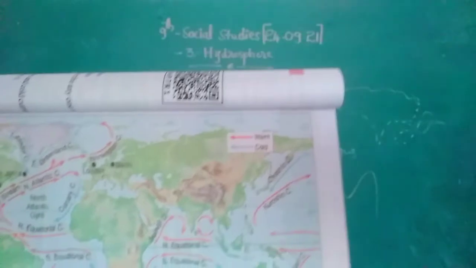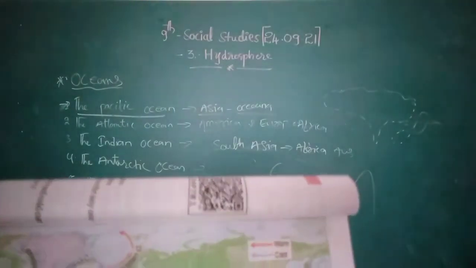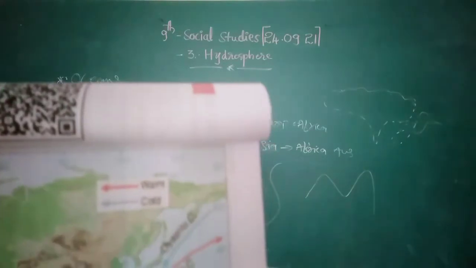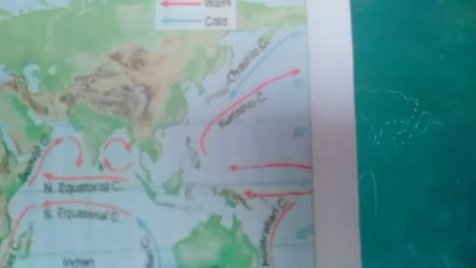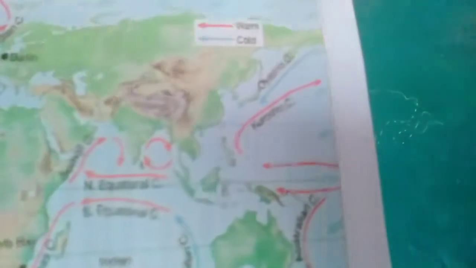Next, we already completed the Pacific. What is the Pacific? The Pacific lies between Asia and Oceania. All these countries are Asia, right? This is Oceania. Oceania means Australia, New Zealand, Papua New Guinea. These are all in the Pacific. If we look at the globe on the round side, these are the Pacific.